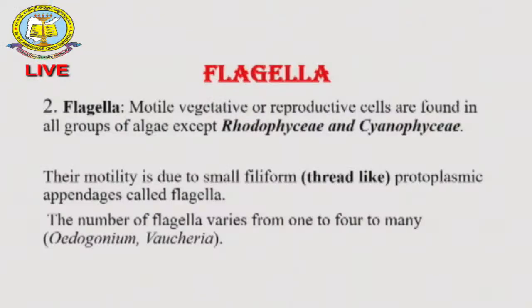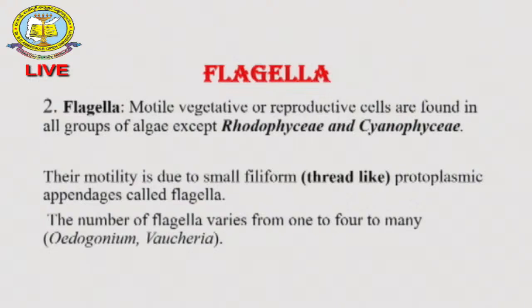Next we come to the flagella, the motile vegetative reproductive structures. They are important components. In Rhodophyceae and Cyanophyceae you can see the flagella as well as the thread-like structure. Flagella is nothing but a thread-like structure.